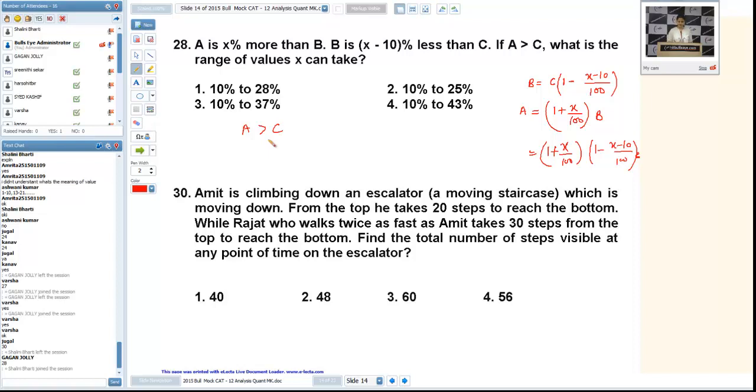So, by taking values, we will get 1 plus x by 100 into 1 minus x minus 10 by 100 is greater than C. C got cancelled. That's why we are left with this. Now, we can solve this inequality, and this is 100 plus x into 100 minus x plus 10 is greater than 10,000. Now you can solve this, you'll get the answer. Is it okay with you, Gagan?